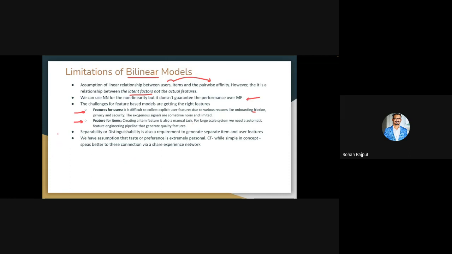There is a big problem of separability sometimes in user and item features. Sometimes you think that user and item features are completely independent of each other, but there could be some kind of dependence or correlation between user and item features, which does not allow us to separate them. Whenever such a thing happens, that creates a problem, because one particular feature is influencing another feature, and that creates a problem when we do factorization.